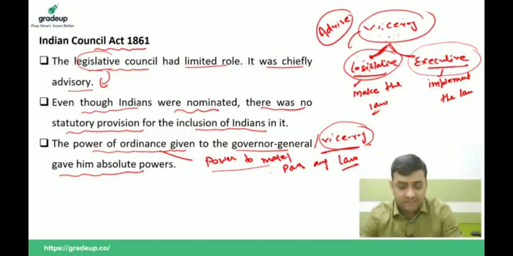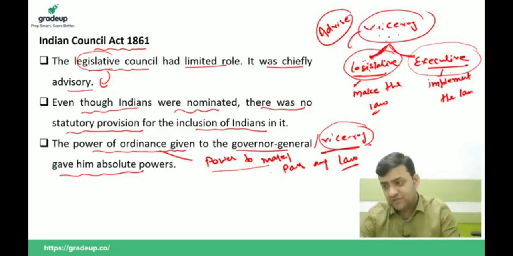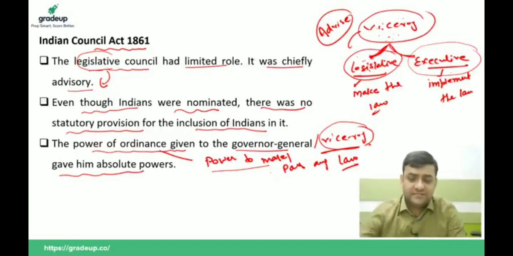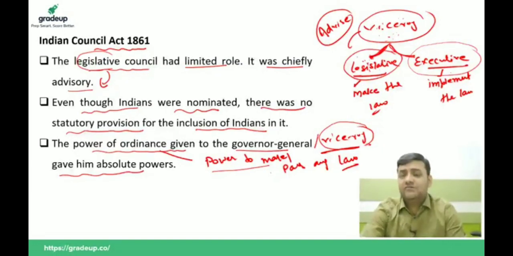So you can simply understand that by the Indian Council Act of 1861, the Legislative Council was made advisory to the Viceroy, and Indians were also nominated into this. And the third important thing is that the Viceroy of India was given absolute power with respect to making of the law and implementing of the law.